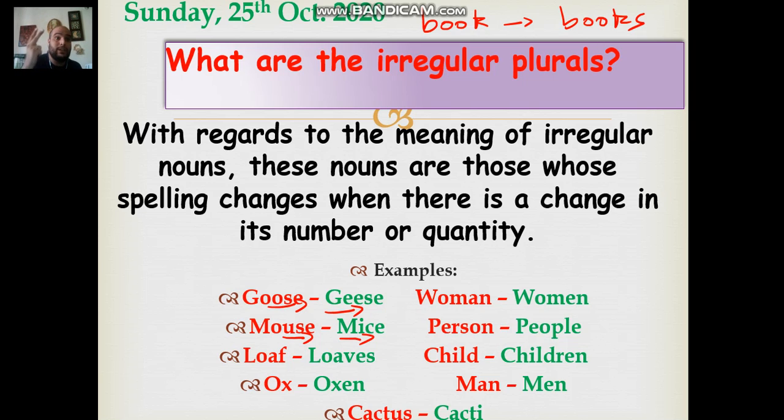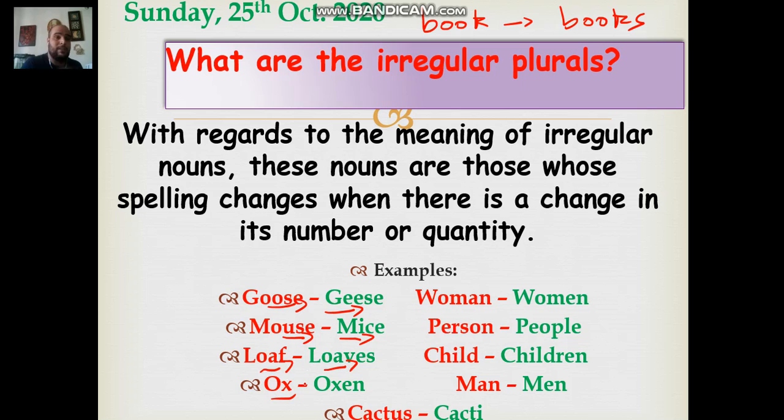You have to read a lot, and you're going to know a lot of irregular plurals. Here, loaf, loaves. Some people are going to say, whenever I have an F by the end, I'm going to change it into VES in 95% of the cases. But we have some irregular cases which will not follow the rule of changing an F into VES, and I'm going to show you.